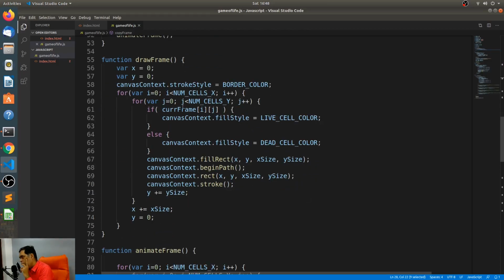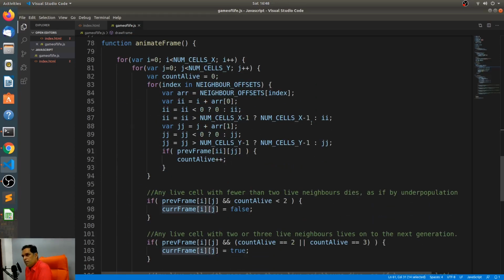All right, so if the current frame is this, then we do this, and then we do this one. So previous becomes that. After it has drawn everything, it goes to the previous frame.